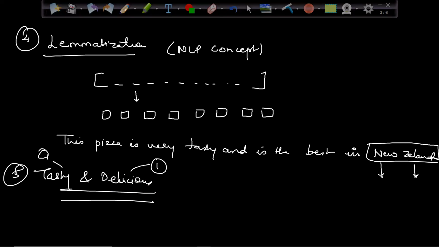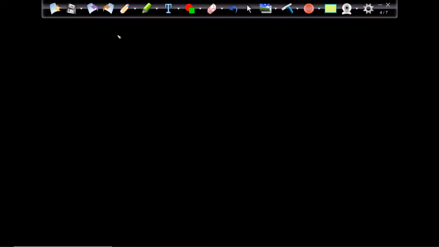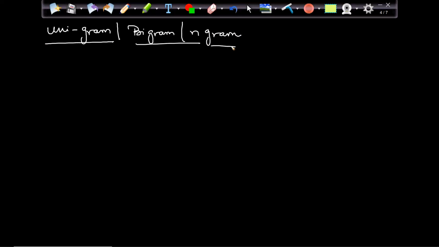Now, once we are done with it, a few more issues remain which we have to take care of. Here we are going to discuss the concepts of unigram, bigram, and n-grams. Right? Very important concept. Now, how to understand this? What is the meaning of this, basically?